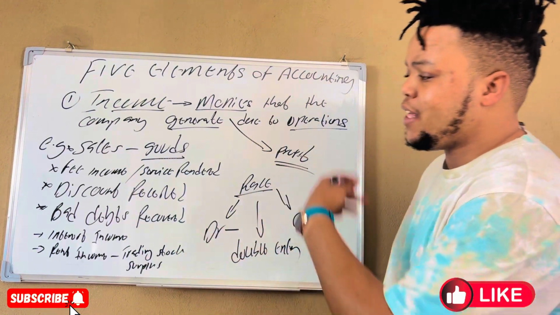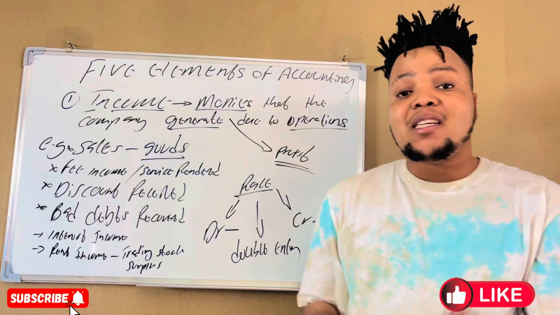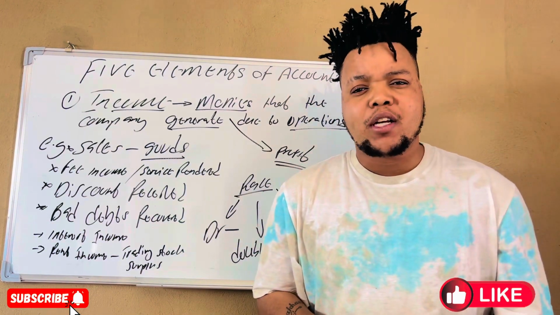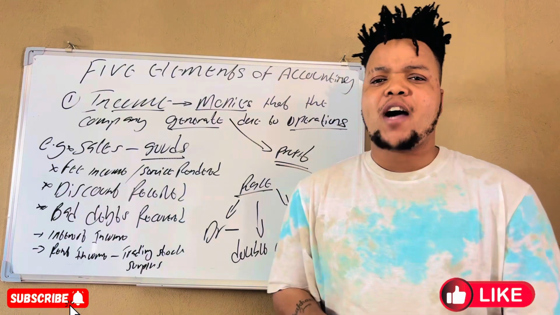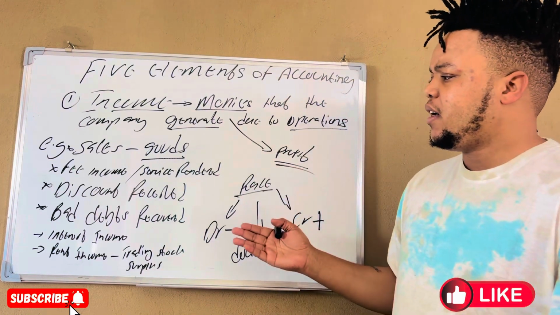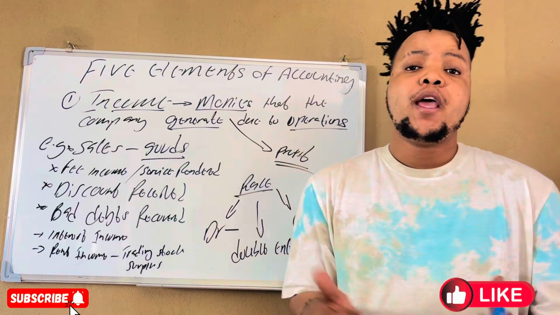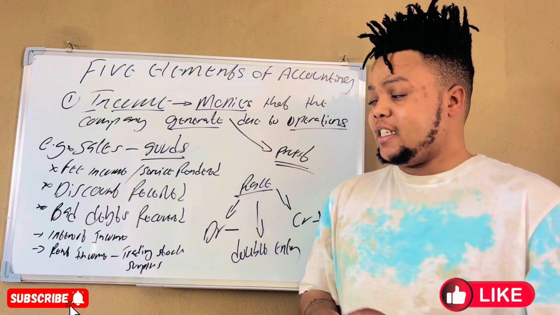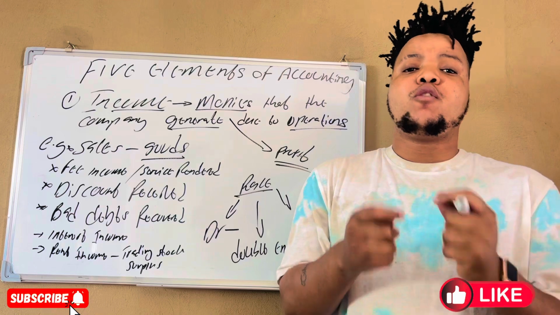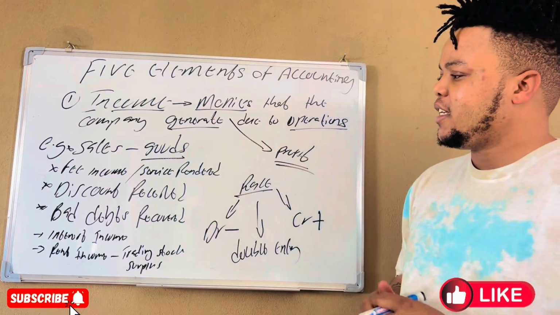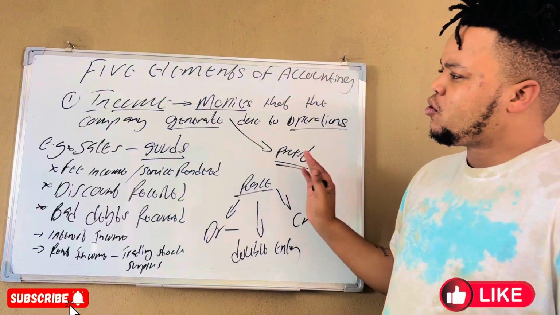We also have the commission income. It's regarded as an income. And then we also have what we call a profit on sales of assets. We have things such as provision for bad debts decrease or provision for doubtful debts decrease. So it's the same thing. So that is an income to our company. So I'm sure now you are following.